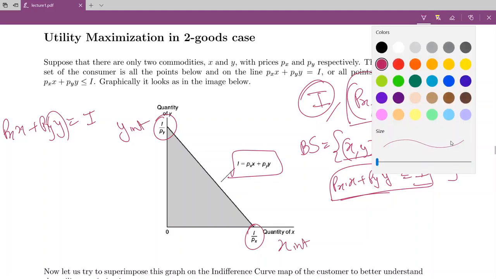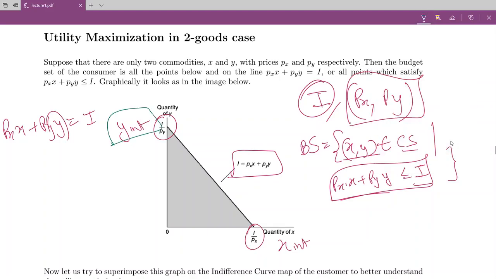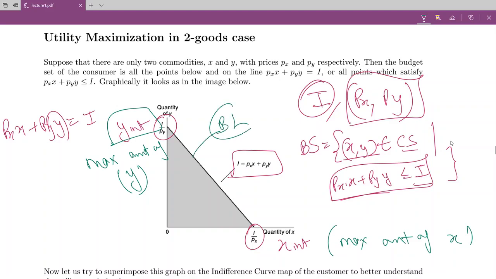The y-intercept represents the maximum amount of y that you can purchase. So if you spend your entire income on y, this is the maximum amount of y you can purchase. And the x-intercept represents the maximum amount of x that you can purchase. When you connect those points, you get your budget line. So this thing is known as your budget line.